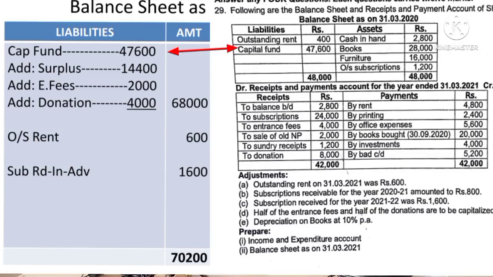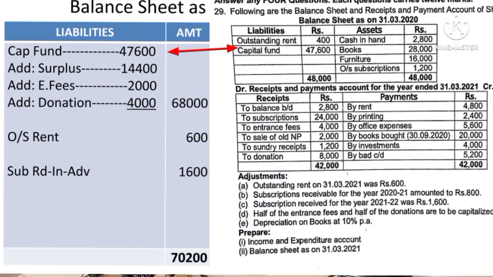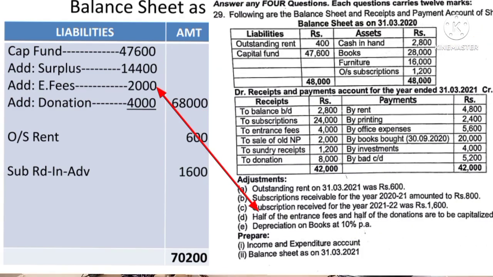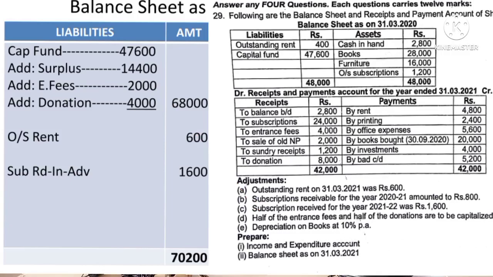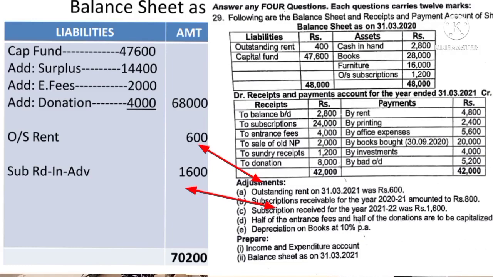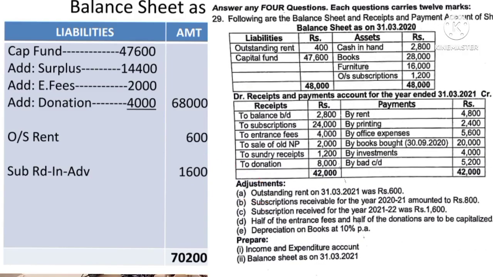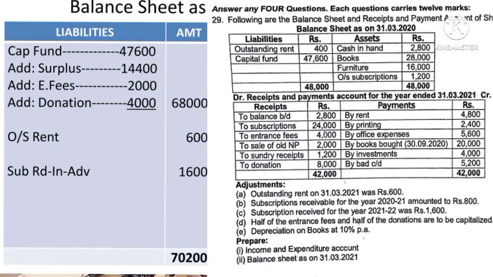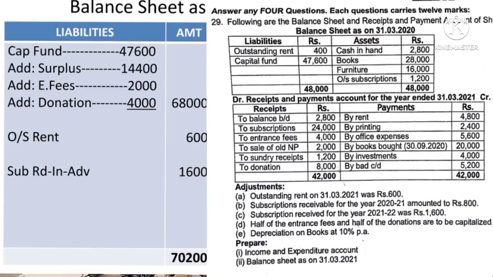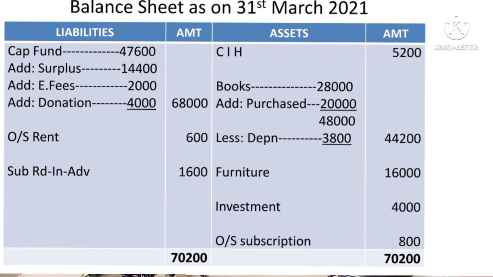Capital fund. Opening capital fund is 47,600. Record it in the inner column. Then add current year surplus 14,400, and half of the entrance fee is 2,000, half of the donation 4,000, it comes to 68,000. And this year's outstanding rent is 600, that is a liability, that is also to be recorded. And next year's subscription received in advance has also to be recorded on the liability side because it is a liability. So 1,600 recorded on the liability side. Then total both the side, so both the side it comes to 70,200. And the allotment of marks would be normally 6 plus 6.